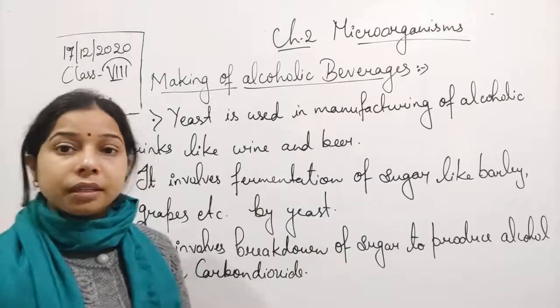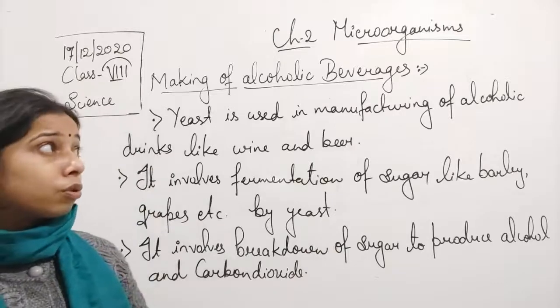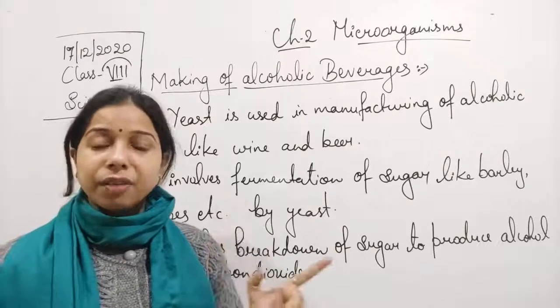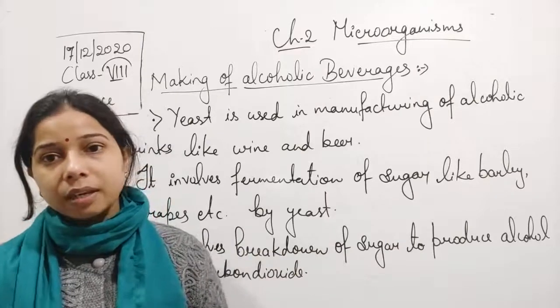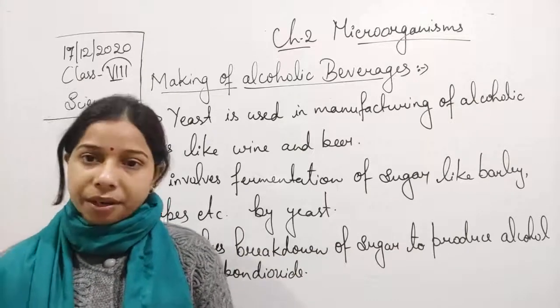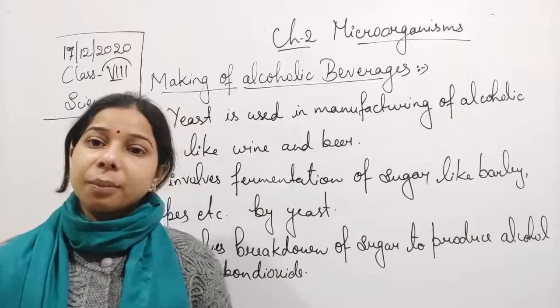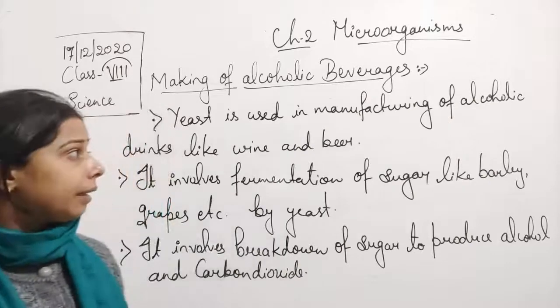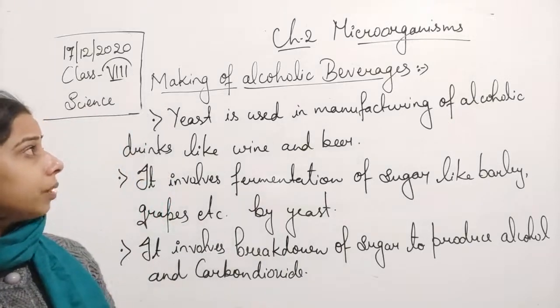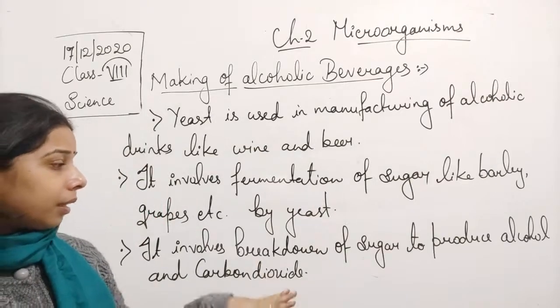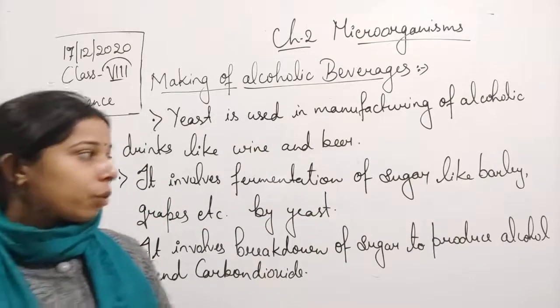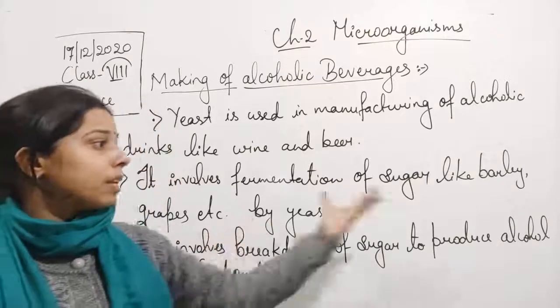Okay, so you can see here, student, the yeast has been used for two purposes. In the previous one we have studied that due to the formation of carbon dioxide, it helps in making the bread spongy also. And here this alcoholic beverage also is prepared by the yeast, where the yeast helps in breakdown of the sugar present in the fruits and the barley.